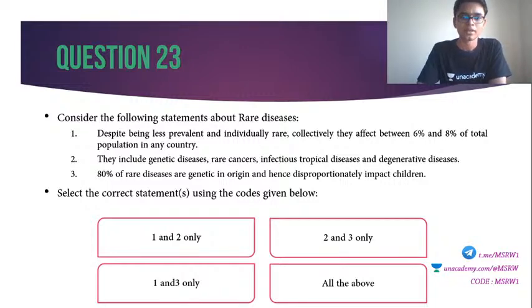23. Consider the following statements about rare diseases. 1. Despite being less prevalent and individually rare, collectively they affect between 6% to 8% of total population in any country. 2. They include genetic diseases, rare cancers, infectious tropical diseases, and degenerative diseases. 3. 80% of rare diseases are genetic in origin and hence disproportionately impact children. Select the correct answer.